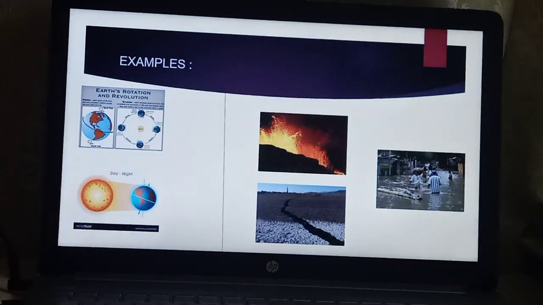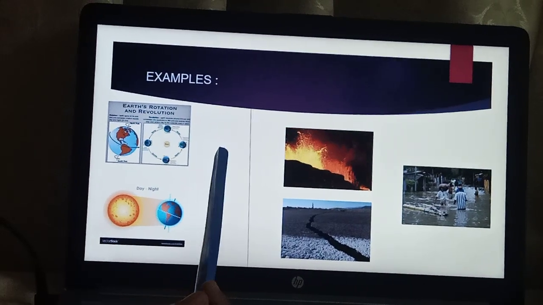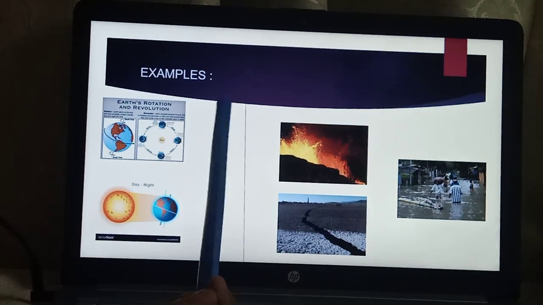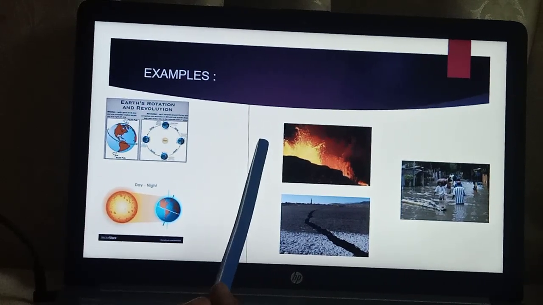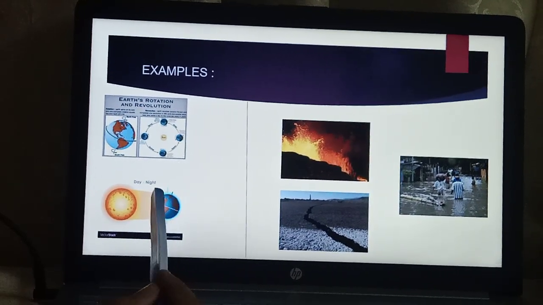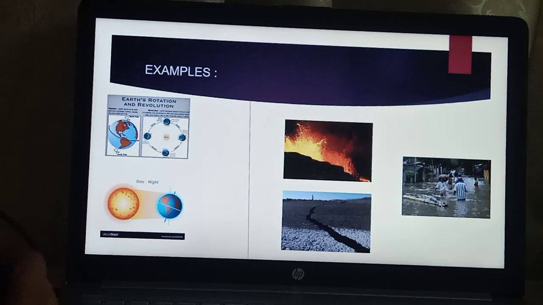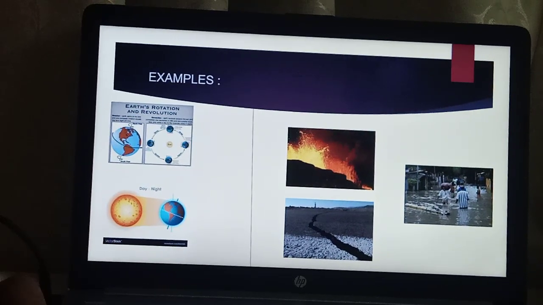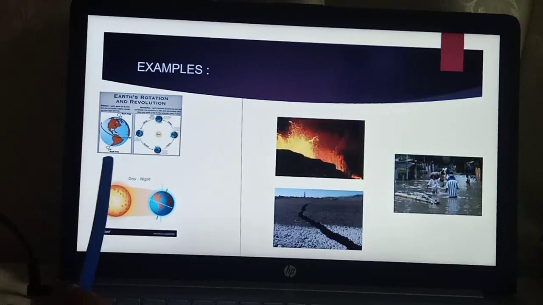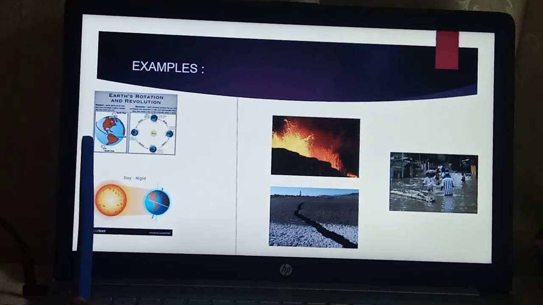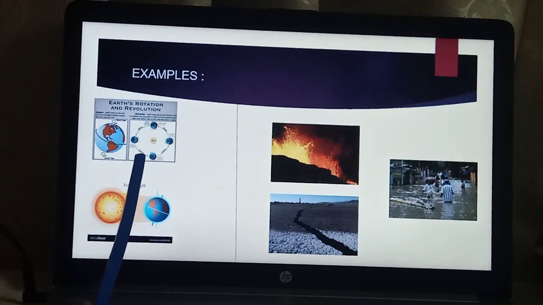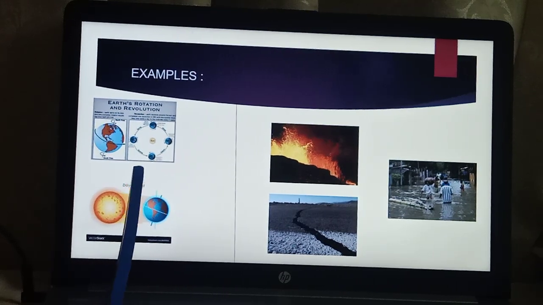Now, coming to the last one, here we classify the changes depending upon whether these changes repeat themselves after a fixed interval of time. Depending upon that, we can classify these changes into two types: periodic changes and non-periodic changes. Periodic changes means those changes which repeat themselves after a fixed interval of time. Children, you know that Earth performs two types of motion, rotation and revolution, and formation of day and night is an example of periodic change, as it occurs after every 24 hours.